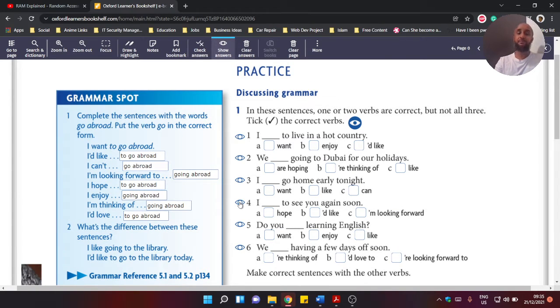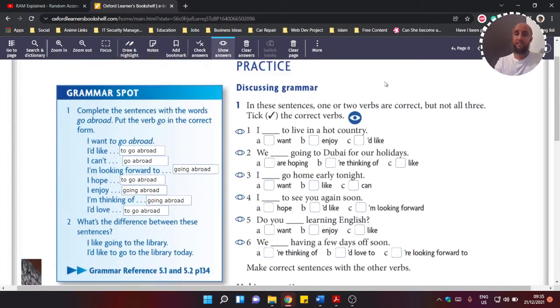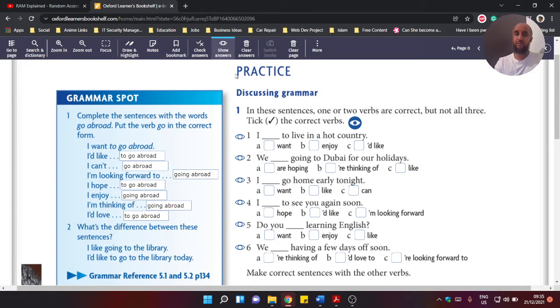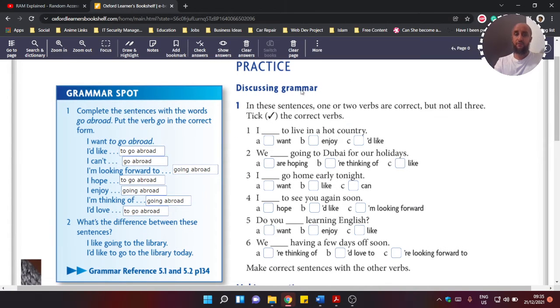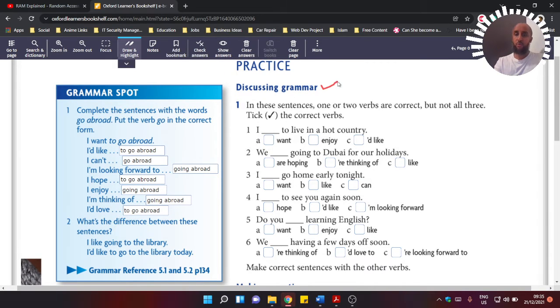Okay. So we did this box last time. And so now we're going to do some practice. We're going to follow some of these practices here. Okay, so let's have a look at the first one. The first one says discussing the grammar. Okay, so what do we have to do?